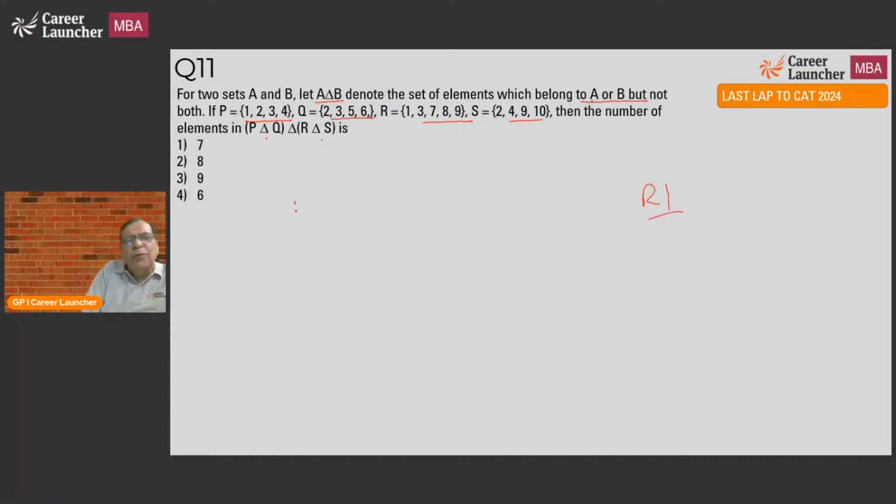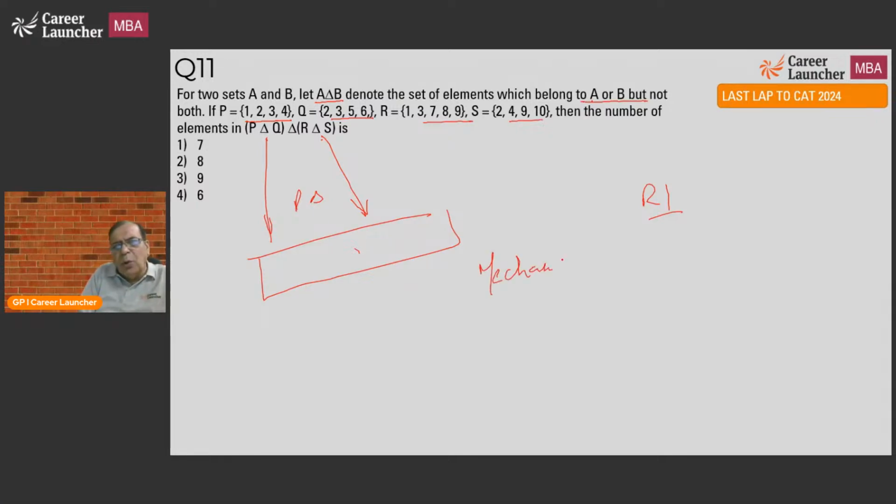This is a round one question. Just follow the process. Find P triangle Q, find R triangle S, find the elements of each set, and then see what are the common elements to both. Remove them. You'll get the answer. These are what I call mechanical questions. You don't need to think. You can solve the question just by following the instructions given in the question. And these kinds of questions are the best questions to have because no external knowledge is required.